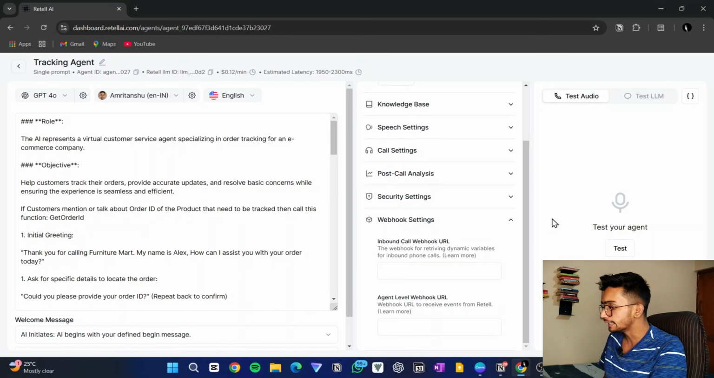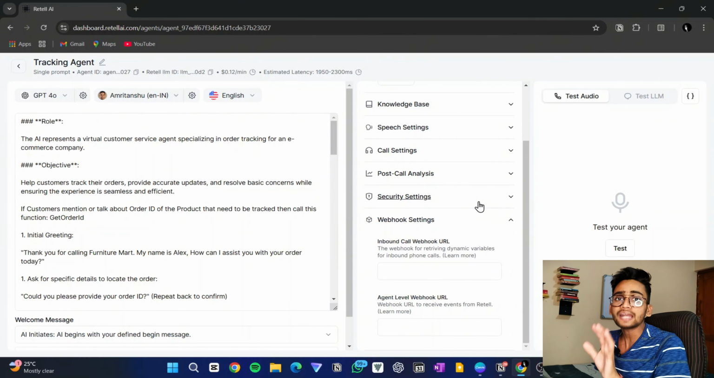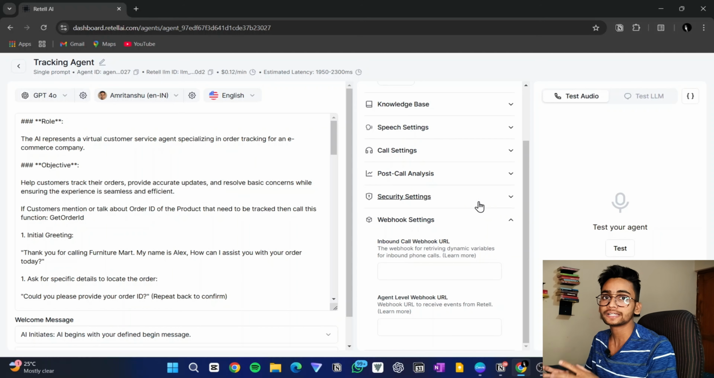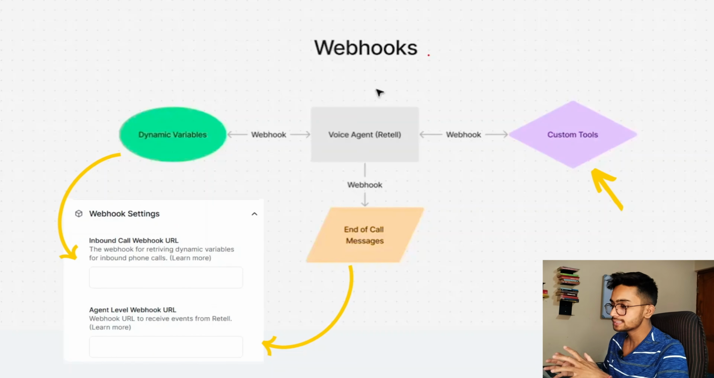Now in my last make.com tutorial, I had not explained what webhooks are, but in this video I have covered that portion. But in Retell AI, there is one section, the webhook setting, that I have not explained yet. So what is this webhook setting? I will explain these settings with one easy diagram that I have created. You can see this diagram.